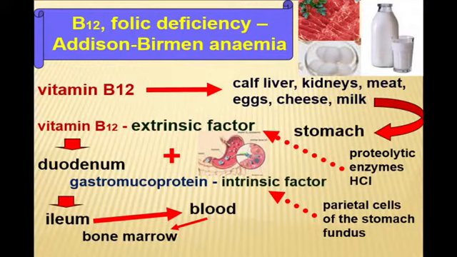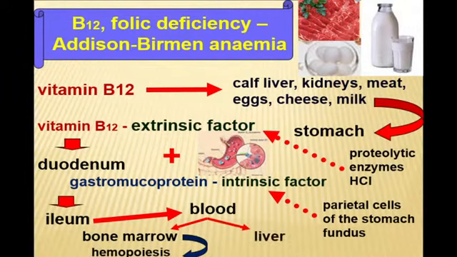Part of vitamin B12 goes to the bone marrow to take part in hematopoiesis, because vitamin B12 controls maturation of erythrocytes. Another part is deposited in the liver, from which it may again be taken for hematopoiesis. Another provoking factor for the formation of vitamin B12 deficiency anemia is liver disease.